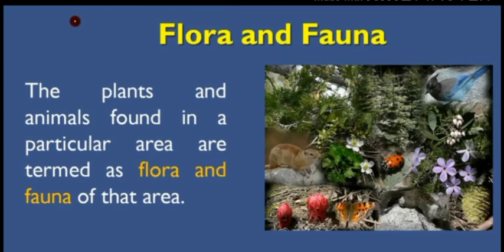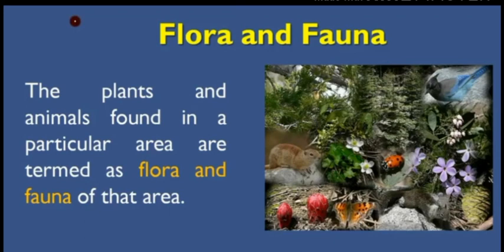Next comes flora and fauna. The plants and animals found in a particular area are termed flora and fauna. Flora means all plants go to this category, and fauna means all animals go to this category. It is the most important question of our exam: what is flora and what is fauna?